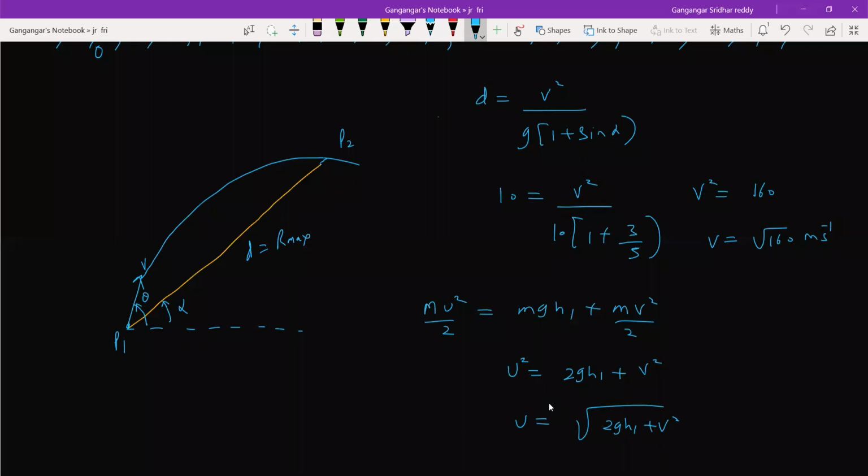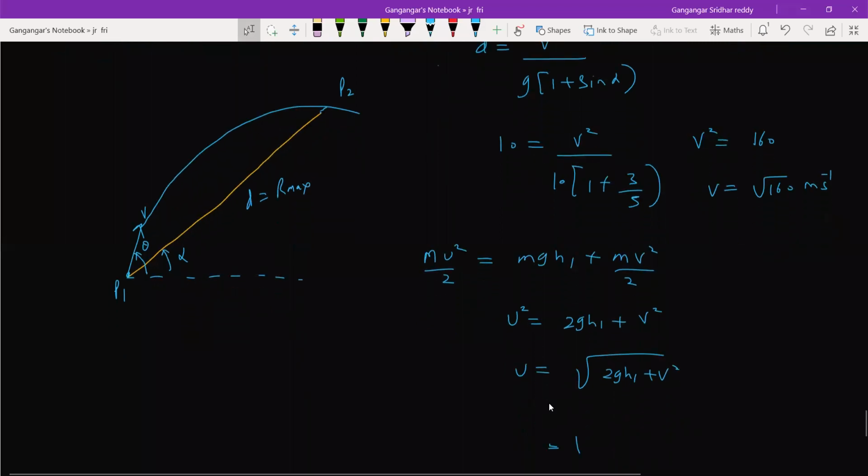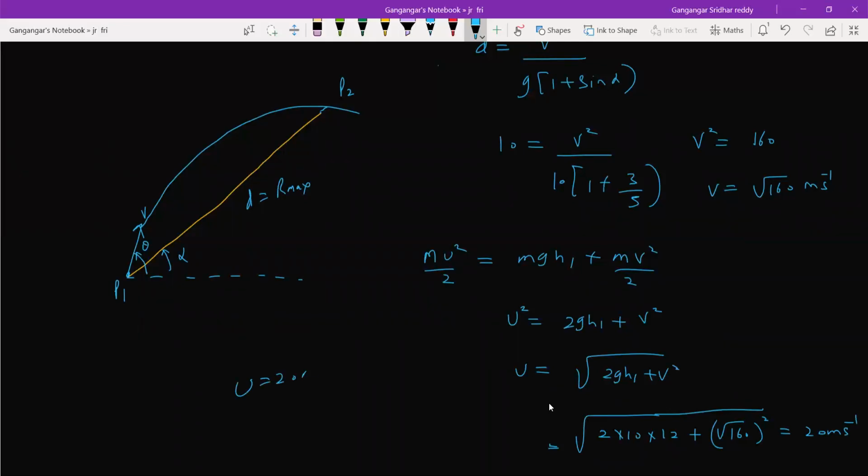Substitute all the values. H1 value is 12. V square is 160. So finally this will become 20 meter per second. This is our answer. Okay, now you can ask me questions, sir. Like, how come you brought that equation here? How are they related? Anybody?